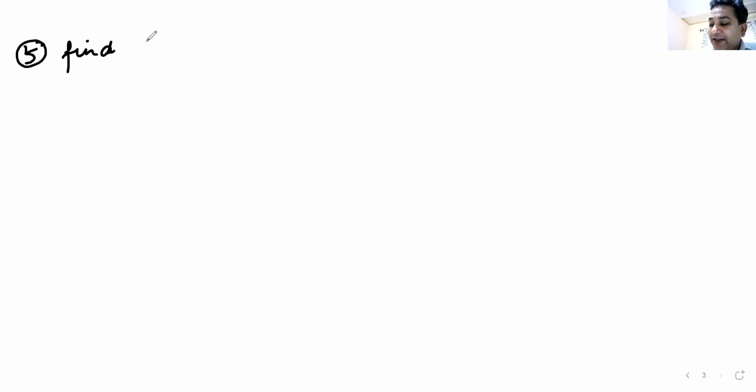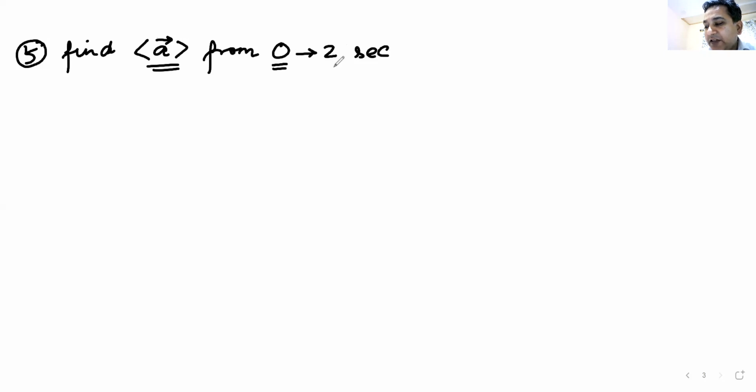Very good, Niharika. Average acceleration. Find out average acceleration. That covers from 0 to 2 seconds. That covers everything that we have done till now. Average acceleration from 0 to 2 seconds, and your time starts now.